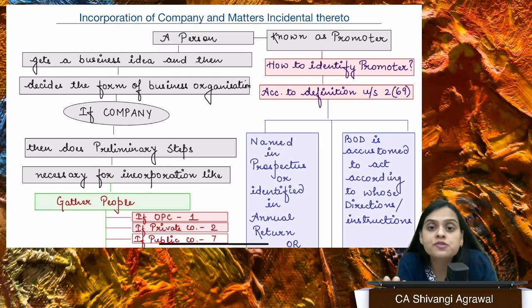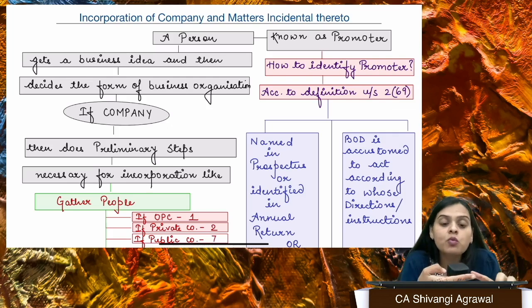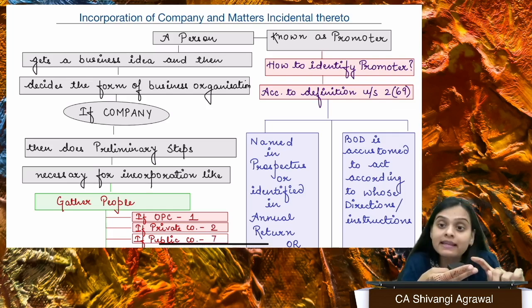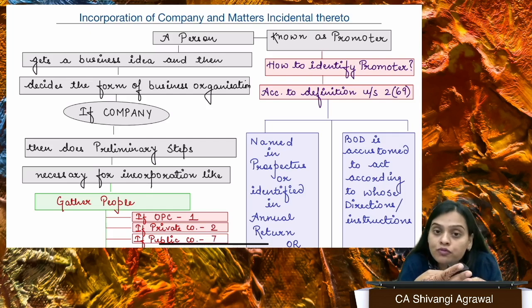And there are 3 types of companies which may be made. If you want to make a public company, then you need to have at least 7 persons, 7 or more persons are required to form a public company. If you want to form a private company, then you need at least 2 persons. And if you want to form an OPC, then only 1 person is sufficient, right?